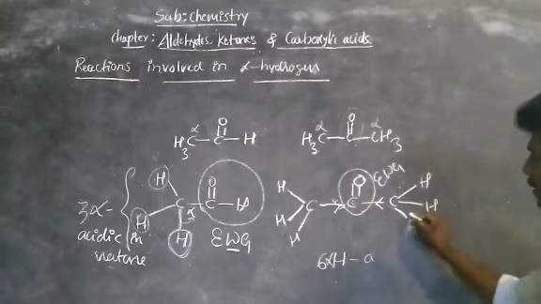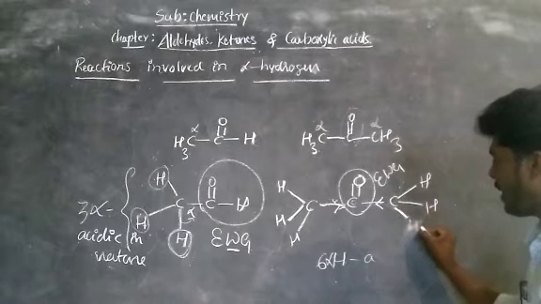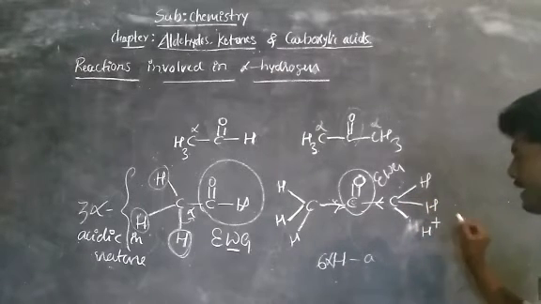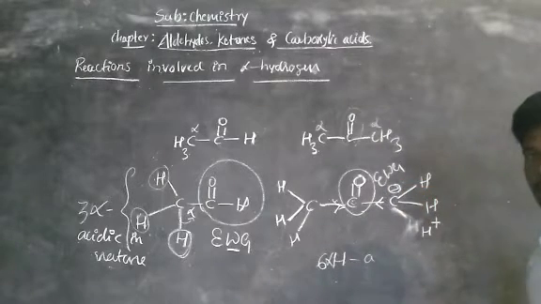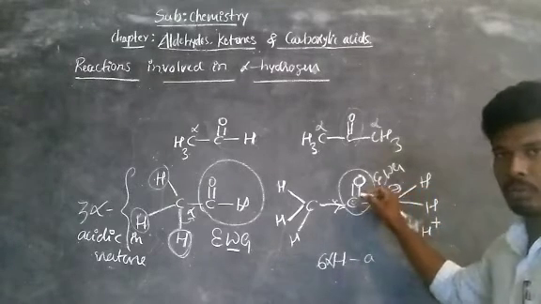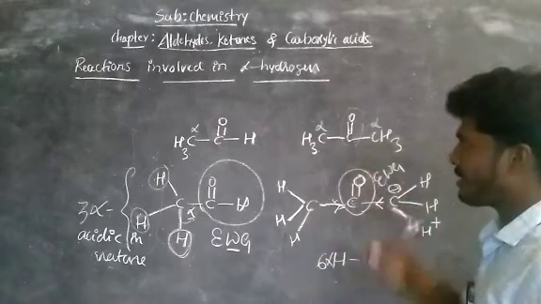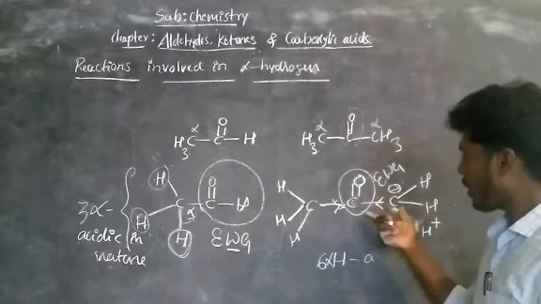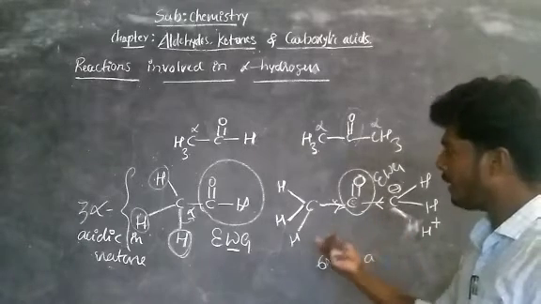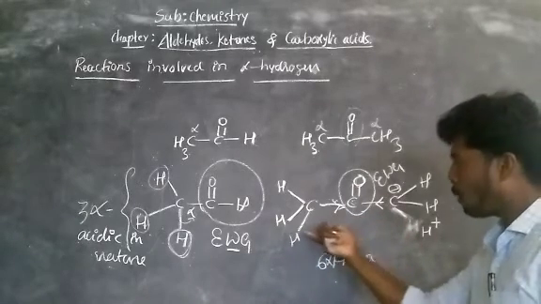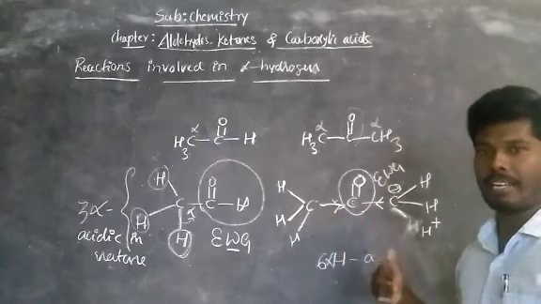The bonded electrons move towards the carbon side and the H is eliminated as H plus, and these bonded electrons carry a negative charge on carbon. These undergo resonance. The carbonyl compound stabilizes this, and hence the proton of the alpha carbon is acidic in nature.